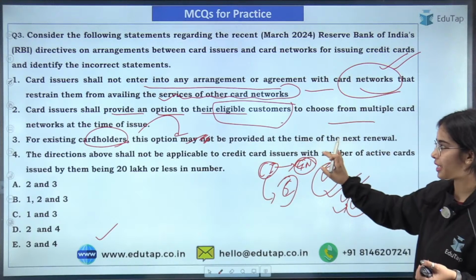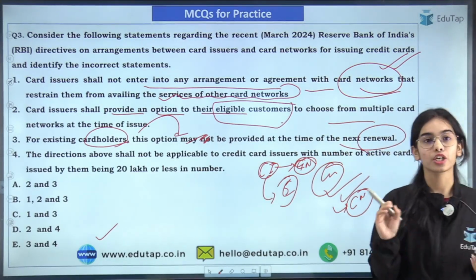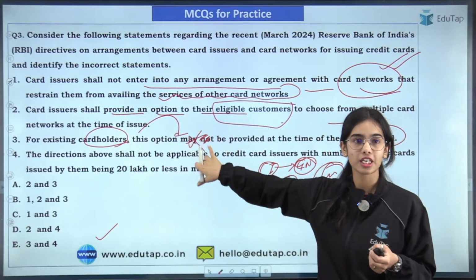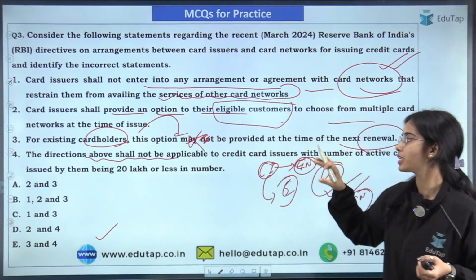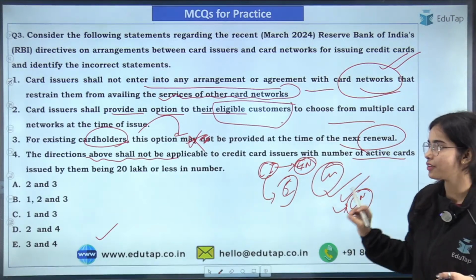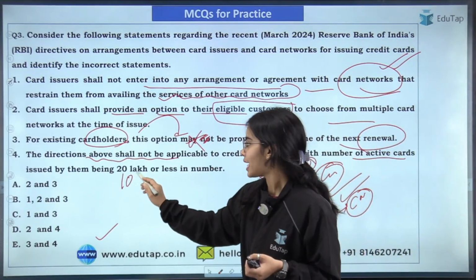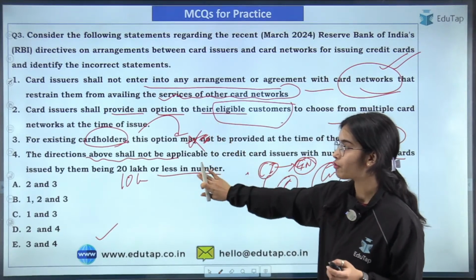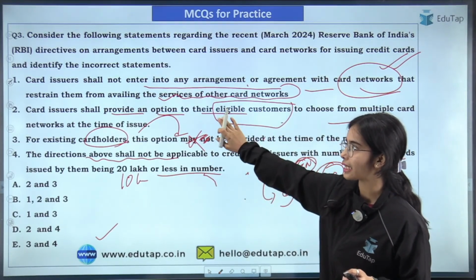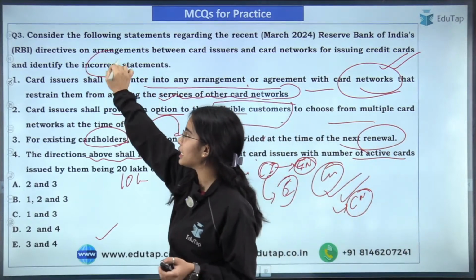This option may be provided to them at the time of their next renewal. So that is, the third statement is incorrect. The next is, directions above shall not be applicable to the credit card issuers with number of active cards that is 10 lakh or less in number. So that is the basic idea. So here the third and fourth statements are incorrect and the first and second are correct. So you are asked about the incorrect statements.